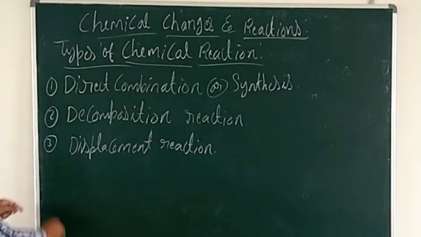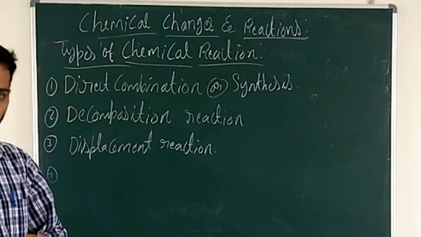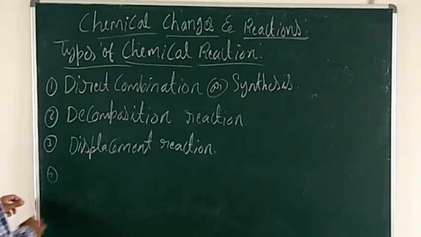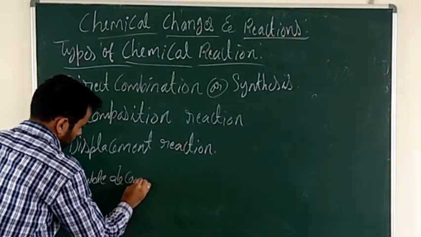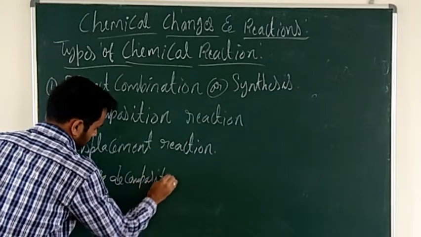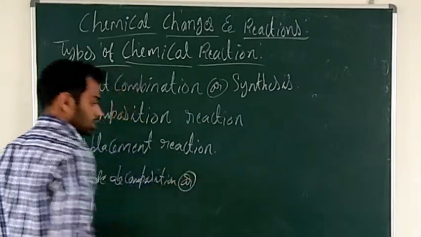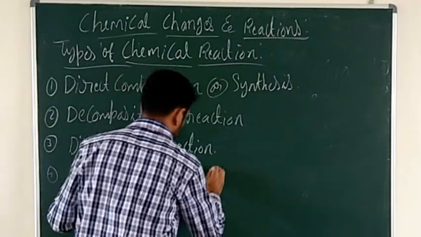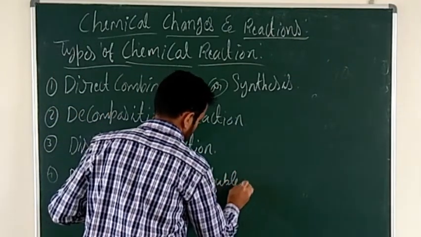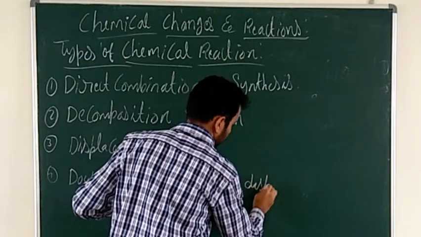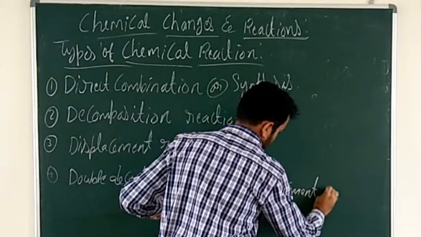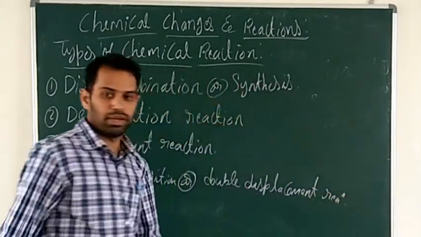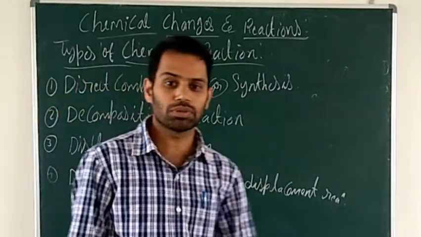And the fourth one is double decomposition, which is also called double displacement reaction. So mainly we will see four types of chemical reaction.